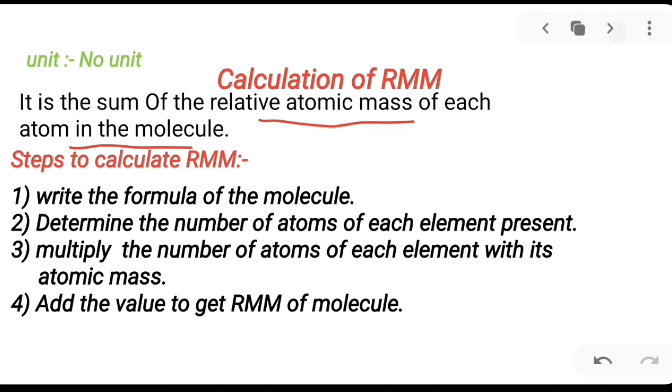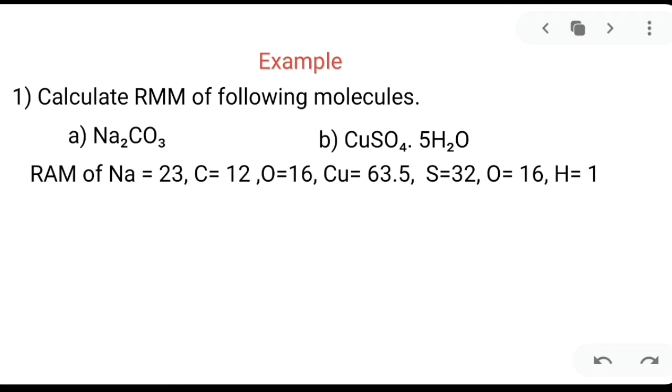Now let us check it through one example. Calculate the RMM of a molecule. That molecule is sodium carbonate and copper sulfate dot 5 water. Let us check one by one. Na2CO3, the formula is already given. Now let us know the number of atoms of each element present in Na2CO3.